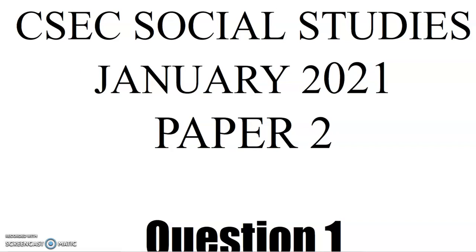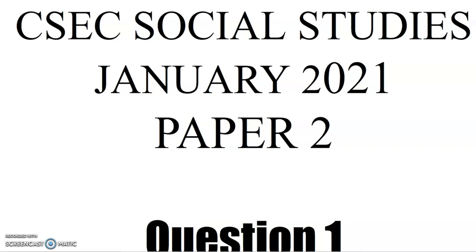Today we are looking at the CSEC Social Studies January 2021 paper 2 questions. Specifically for this video, we will be looking at question 1. We have seen over the years that the Social Studies past paper questions for paper 2 have been repeating themselves.